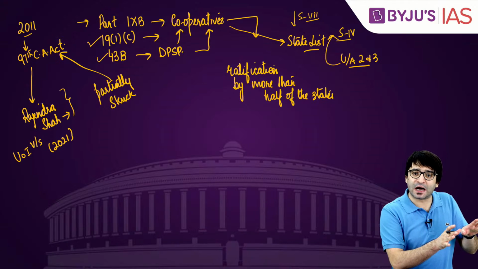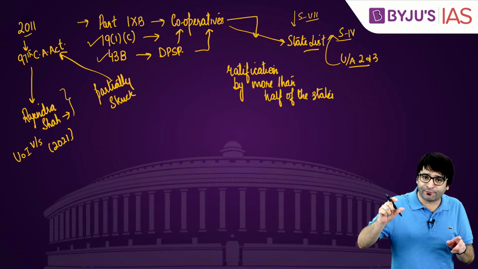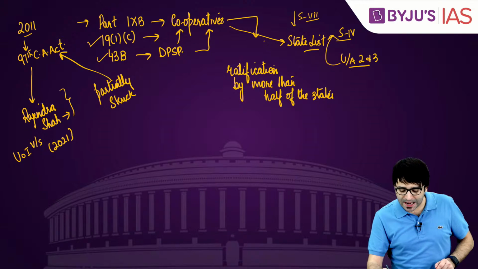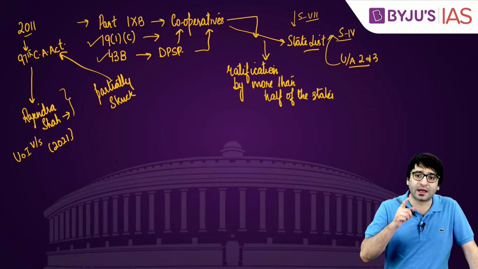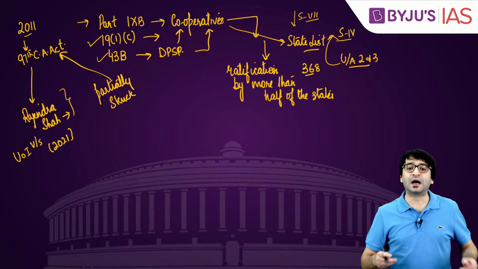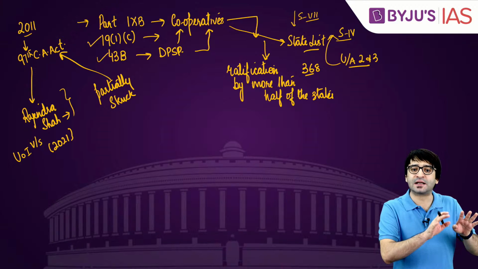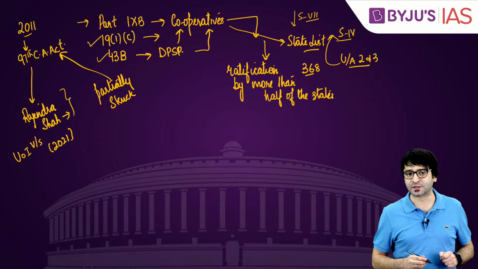But without using Article 2 and 3, if you want to alter Schedule 4 of the Constitution, you require ratification by more than half of the states as well. Or if you change Article 368 itself, that also requires ratification by more than half of the states.